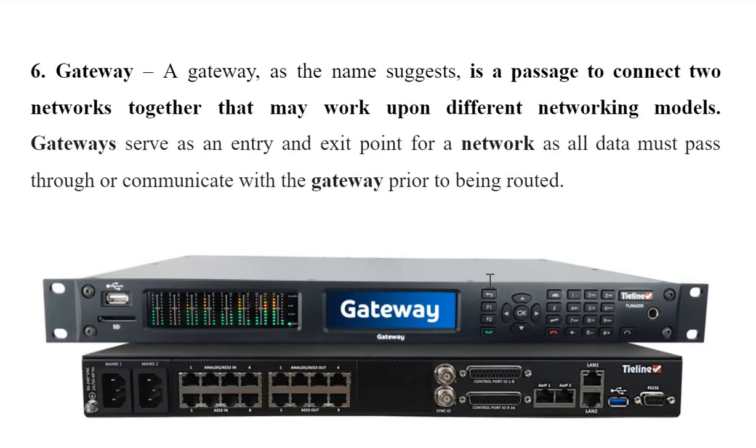Going to the next device, we have the 6th device, which is the gateway. As the name suggests, it is a passage to connect two networks together that work upon different networking models. Gateway is like a gate, like a main gate. Before entering any network, we have to pass through the gateway. It is the entry point and exit point for any network, as all data must communicate with the gateway prior to being routed. So if you are using two different networks, before passing to any network, the data has to go through the gateway.